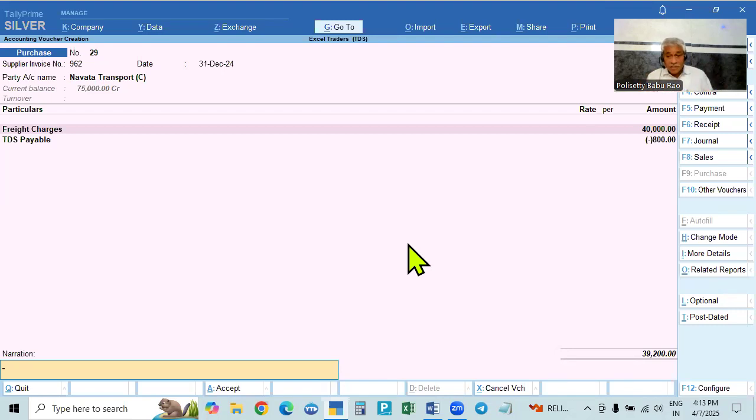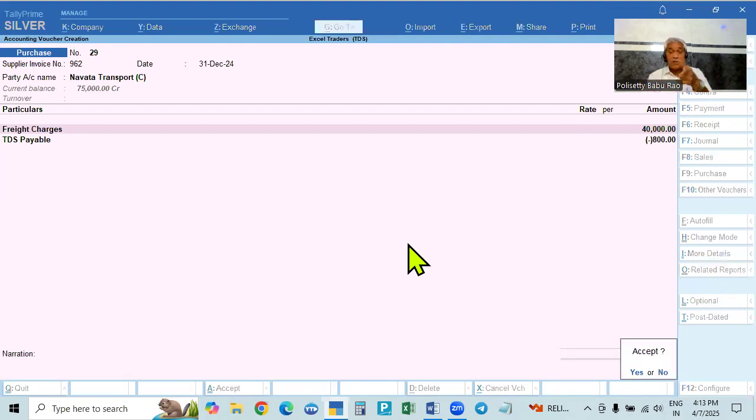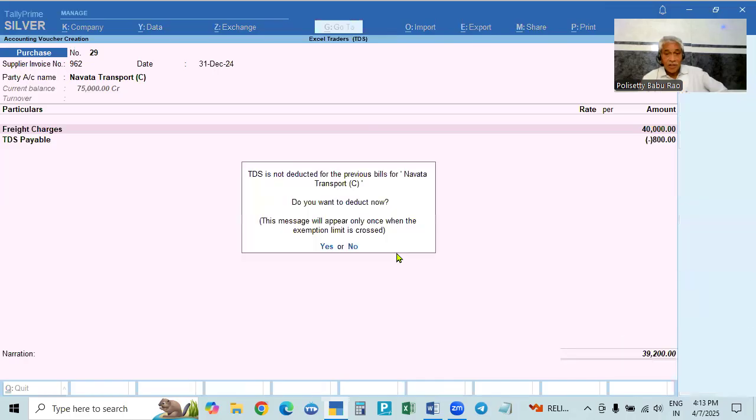What about the old bills? Now, before accepting, it will show you a message. TDS is not deducted for the previous bills. All the previous bills, TDS is not deducted for Navata Transport. Do you want to deduct now? Okay, here there is a message in brackets.